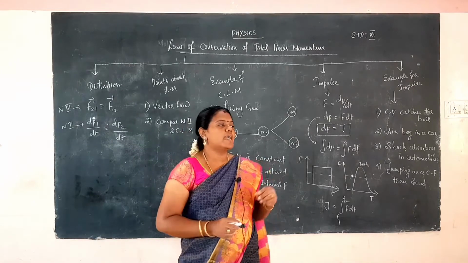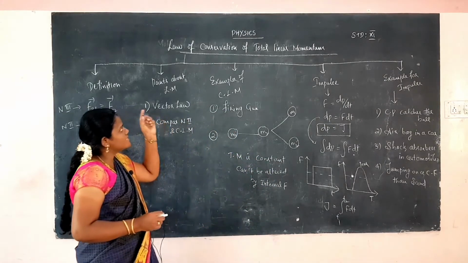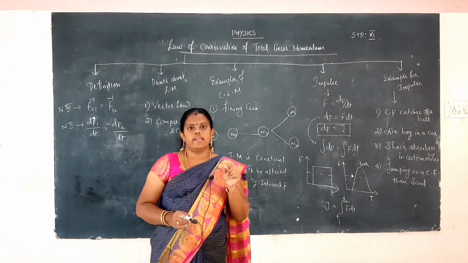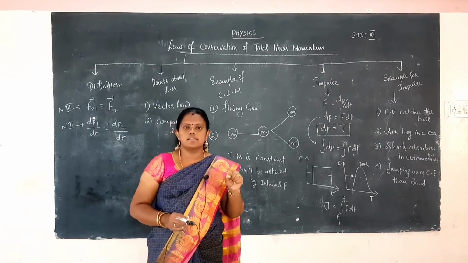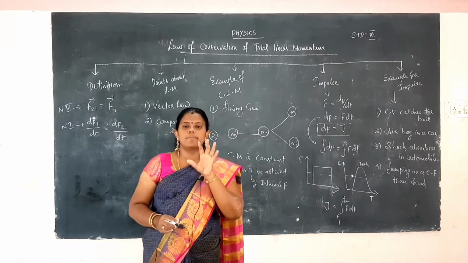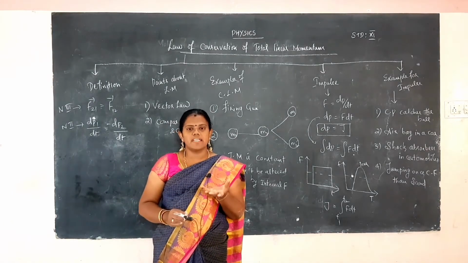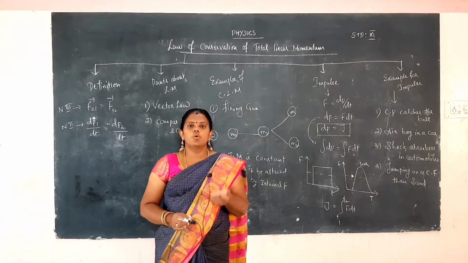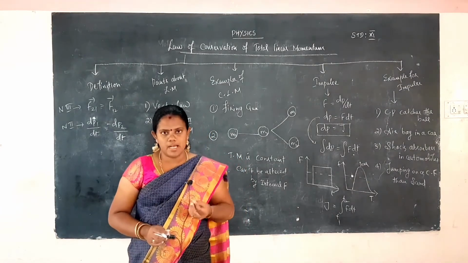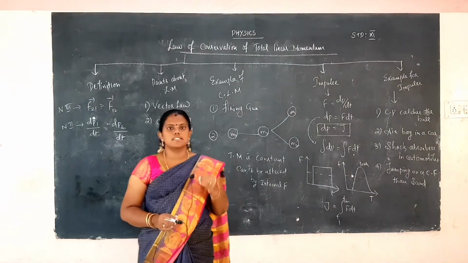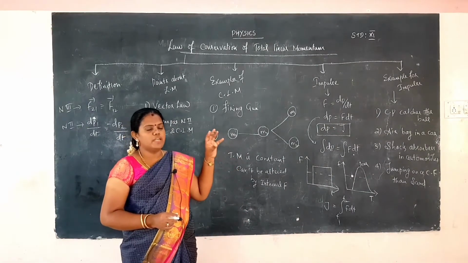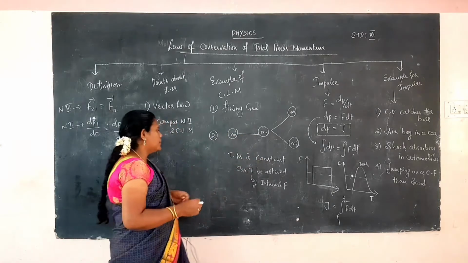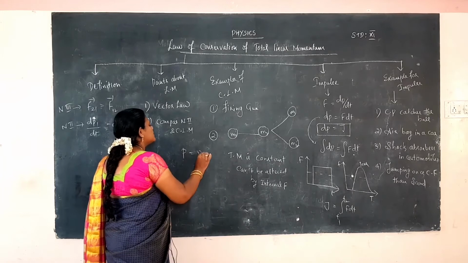In today's session, I will explain the law of conservation of total linear momentum. First, let us enter this topic. You should know what momentum is. Momentum means one particle moving with some mass and some velocity. The movement of a particle with mass and velocity is called momentum. It is described simply as P, which is equal to the product of mass and velocity.